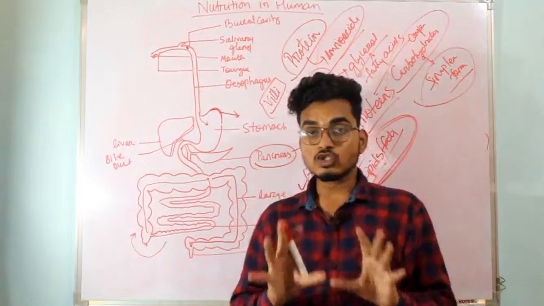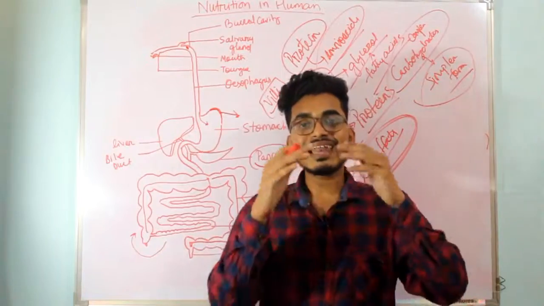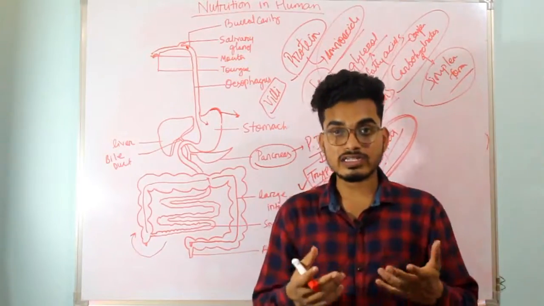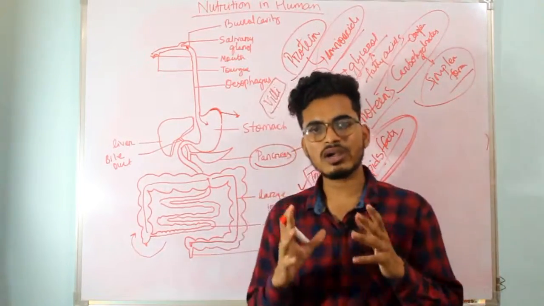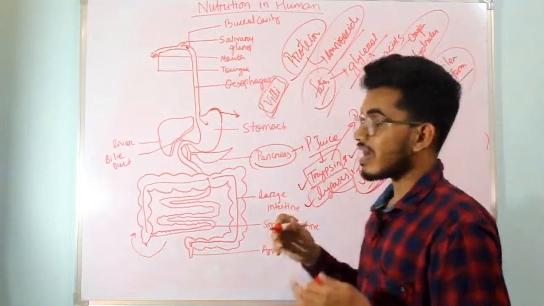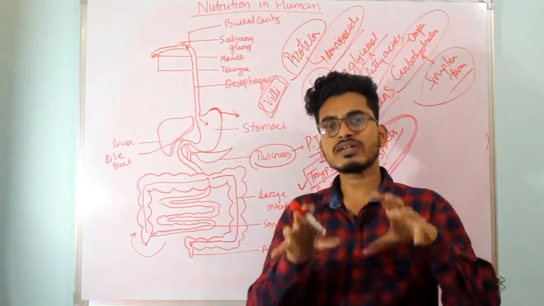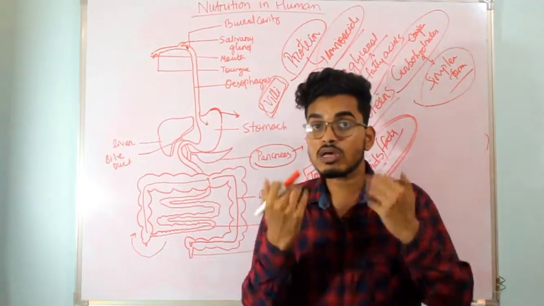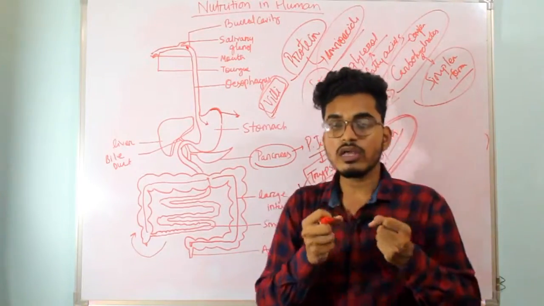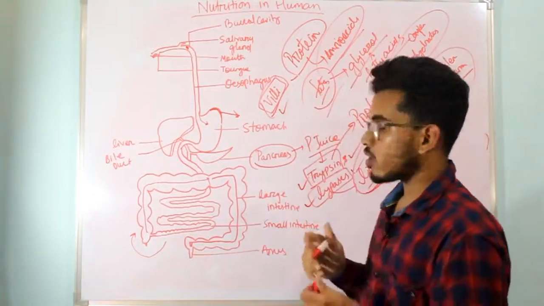In the small intestine, the next step after digestion is absorption. There are finger-like structures present on the inner lining of the small intestine. These finger-like projections are called villi. The villi absorb the digested, required nutrients into the body, and are also responsible for transporting the dissolved food to each and every cell of our body. Villi help with that.